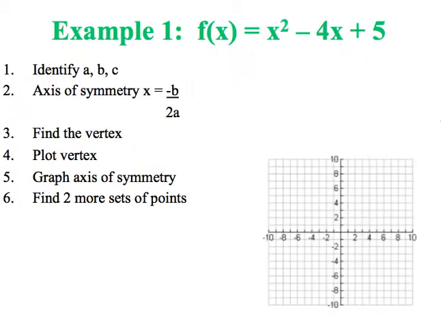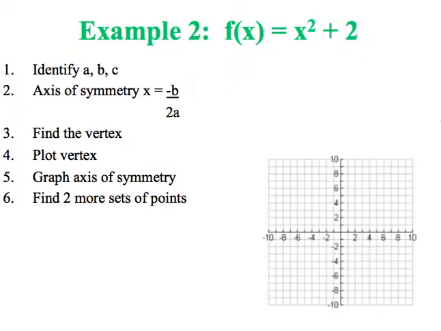Okay? All right, so example 2, we have f of x equals x squared plus 2. So it's in our descending order. We need to identify our a, our b, and our c. So our a is 1. Well, I don't have an x term in this problem, so that means my b is 0, and my c is 2. The formula for the axis of symmetry, though, says the only things I need are the opposite of b all over 2a. So I end up with 0 over 2, which is just equal to 0.